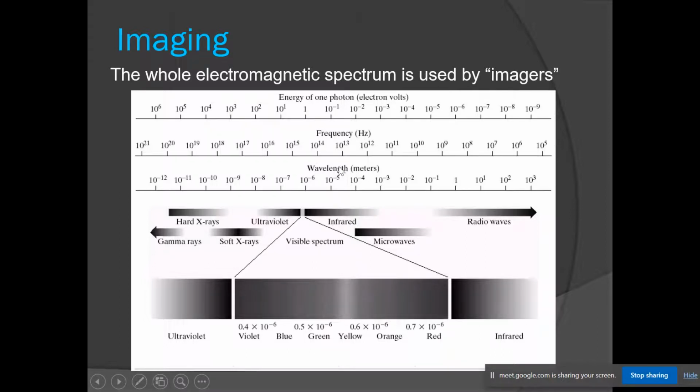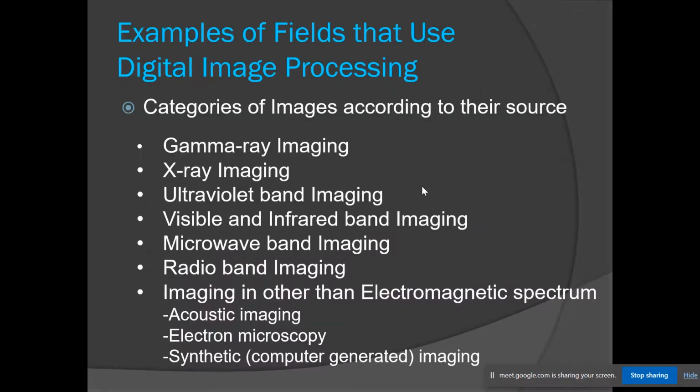We can have an application which uses X-rays, and an application which uses radio waves. We will be seeing the applications which use gamma ray imaging, X-ray imaging, and so on. So let us see those applications one by one.